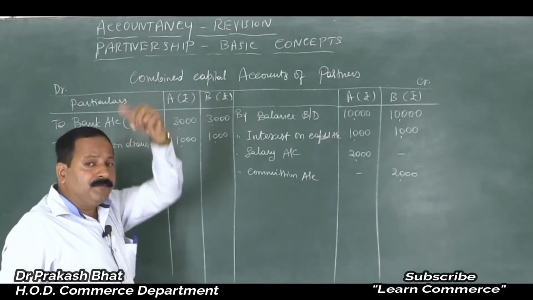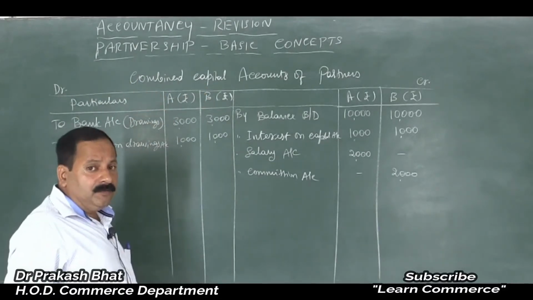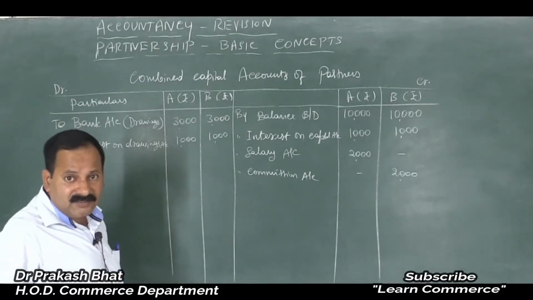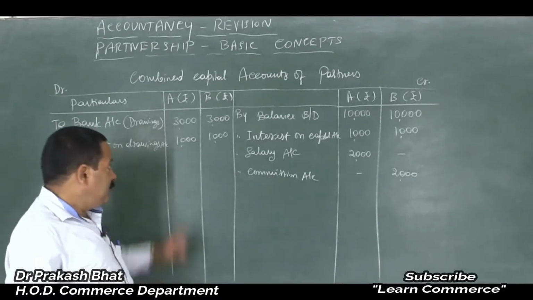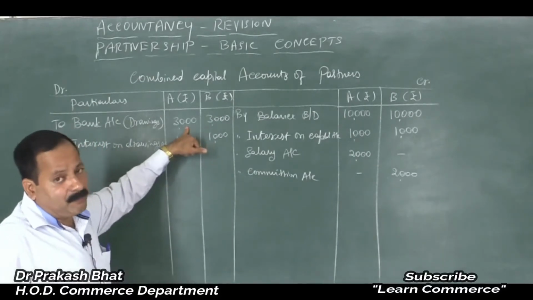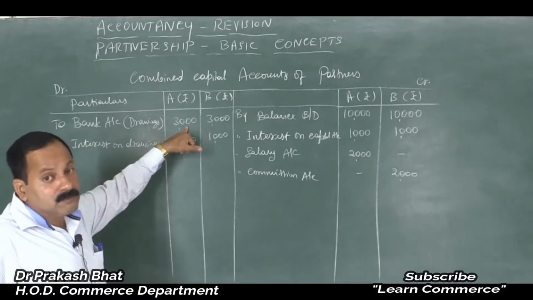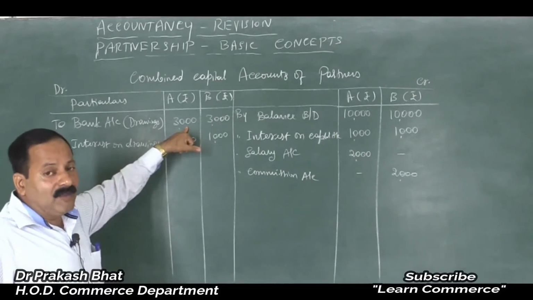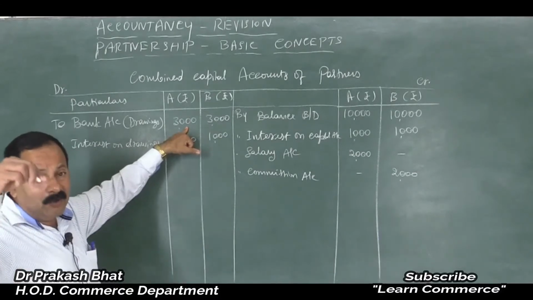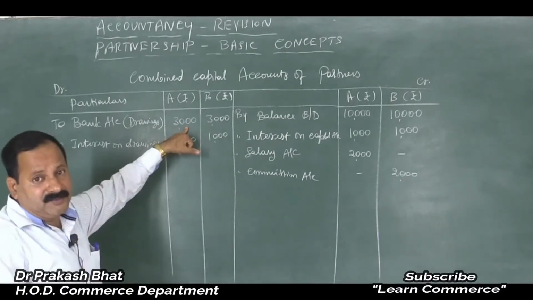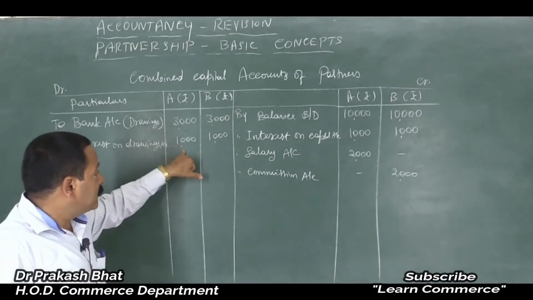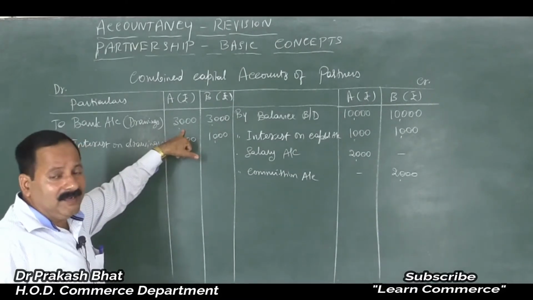When you deposit 50,000 in the bank, whether they will give you interest of 60,000 or 1 lakh, is it possible? No. So make sure that interest on drawings always should be less than the drawings amount. This is the technical point. You may lose marks for this. Some evaluators may deduct marks for this, because the student is not fully aware of the concept. Clear? So make sure that you write interest on drawings lesser than the drawings amount.